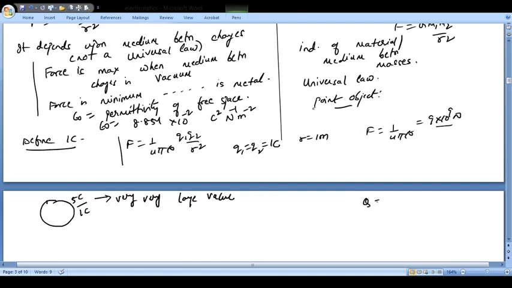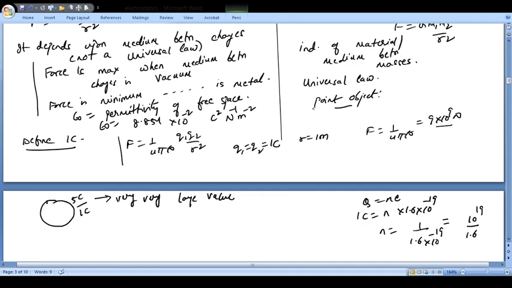See, Q is equal to Ne. So if I want a charge of 1 coulomb, how many electrons are required? N is 1 upon 1.6 into 10 to the power minus 19, so it is 10 to the power 19 upon 1.6. It's a very large number. So if 1 coulomb itself is very large, 5 coulomb is definitely going to be very large. So you really can't charge a body with 1 coulomb. 1 coulomb is a very large charge.